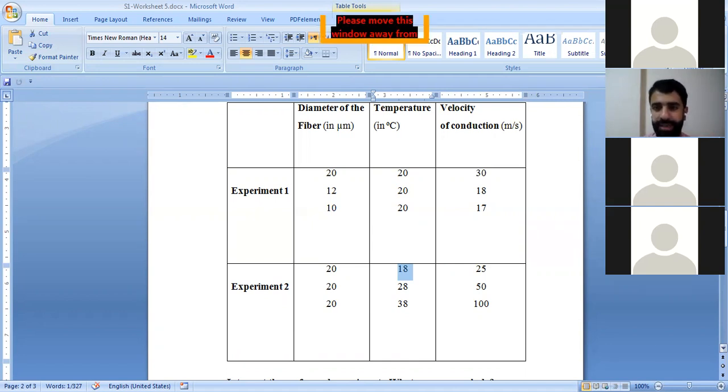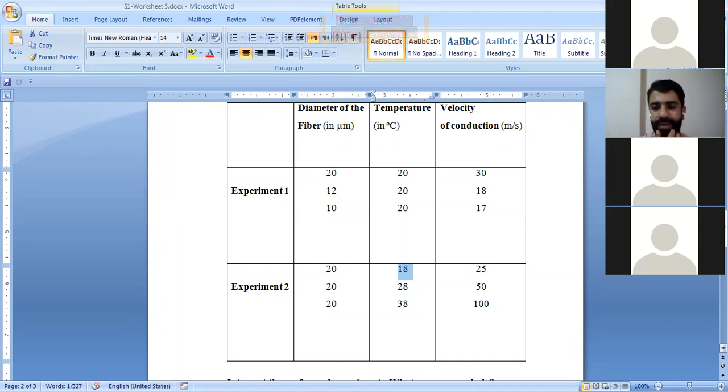So as they increase, the velocity will increase, right? Yes, this is the conclusion, but I need a more specific one.